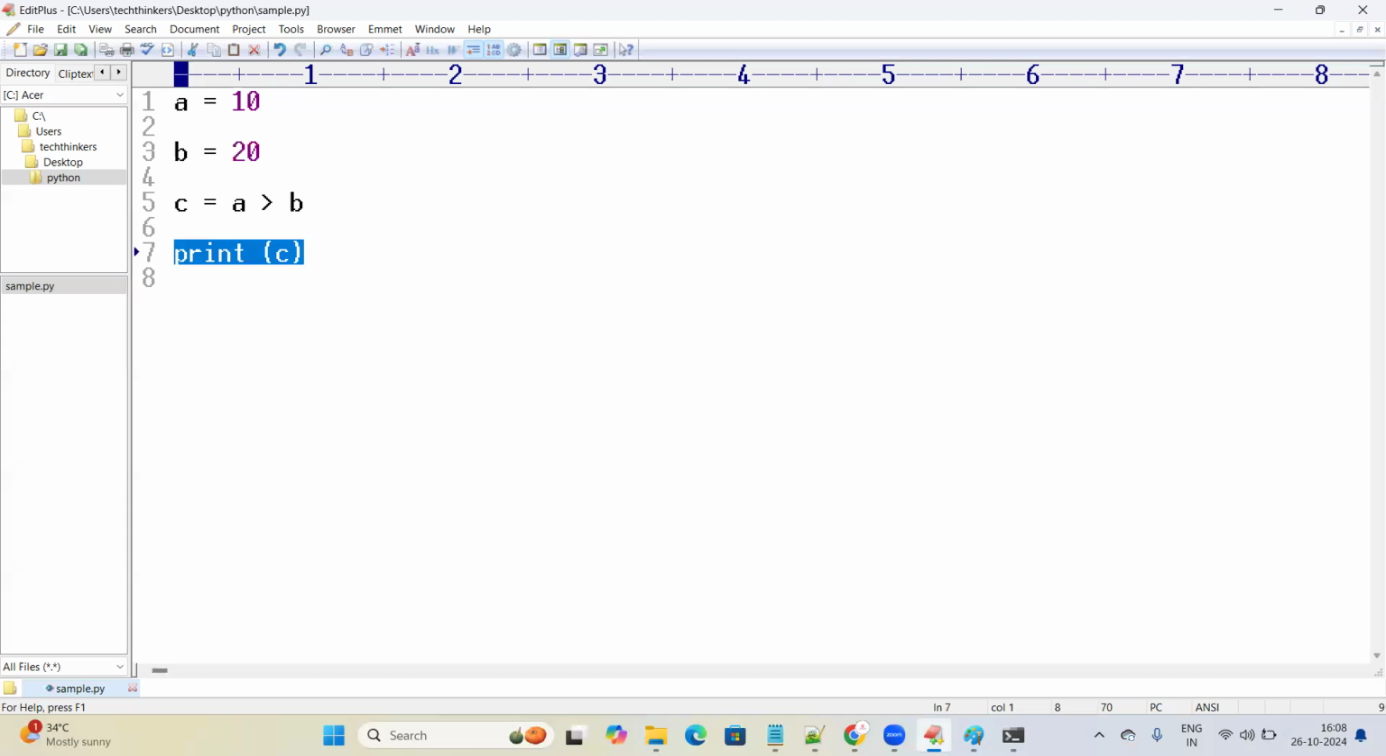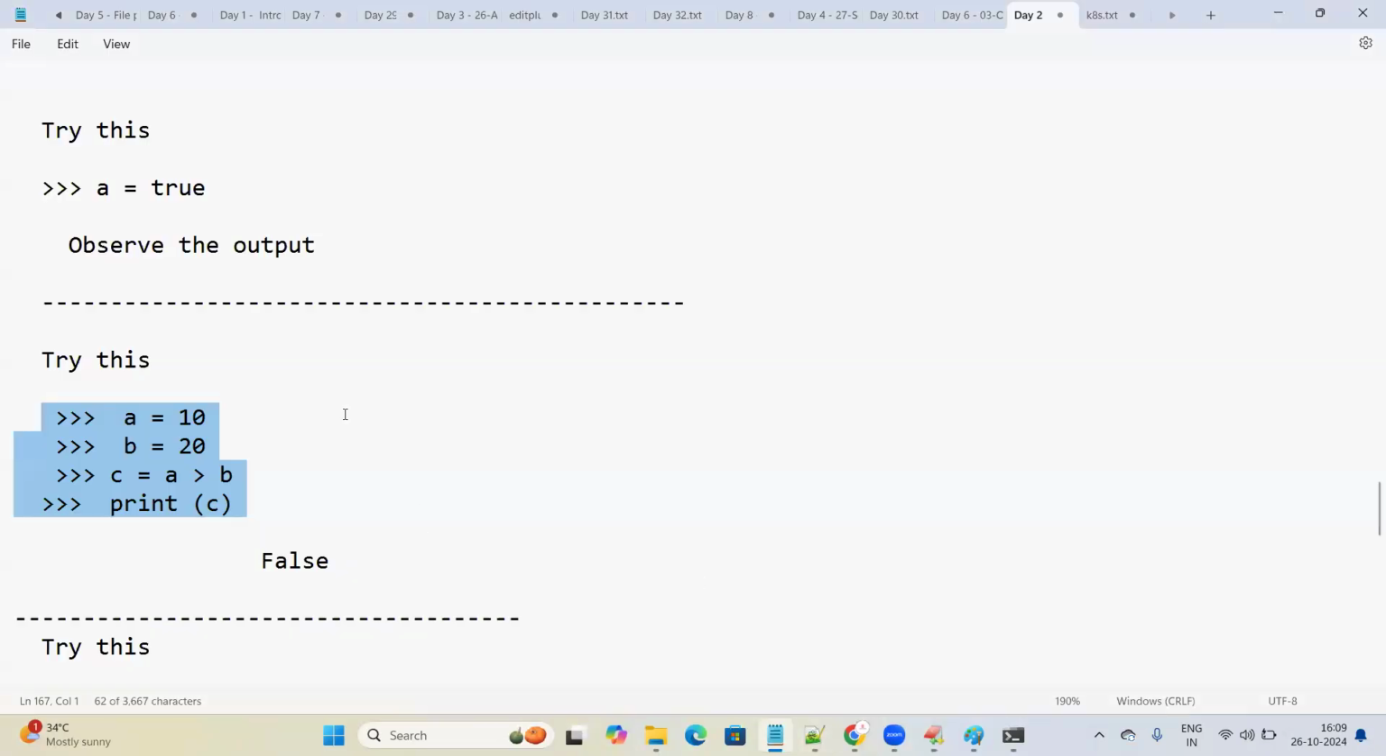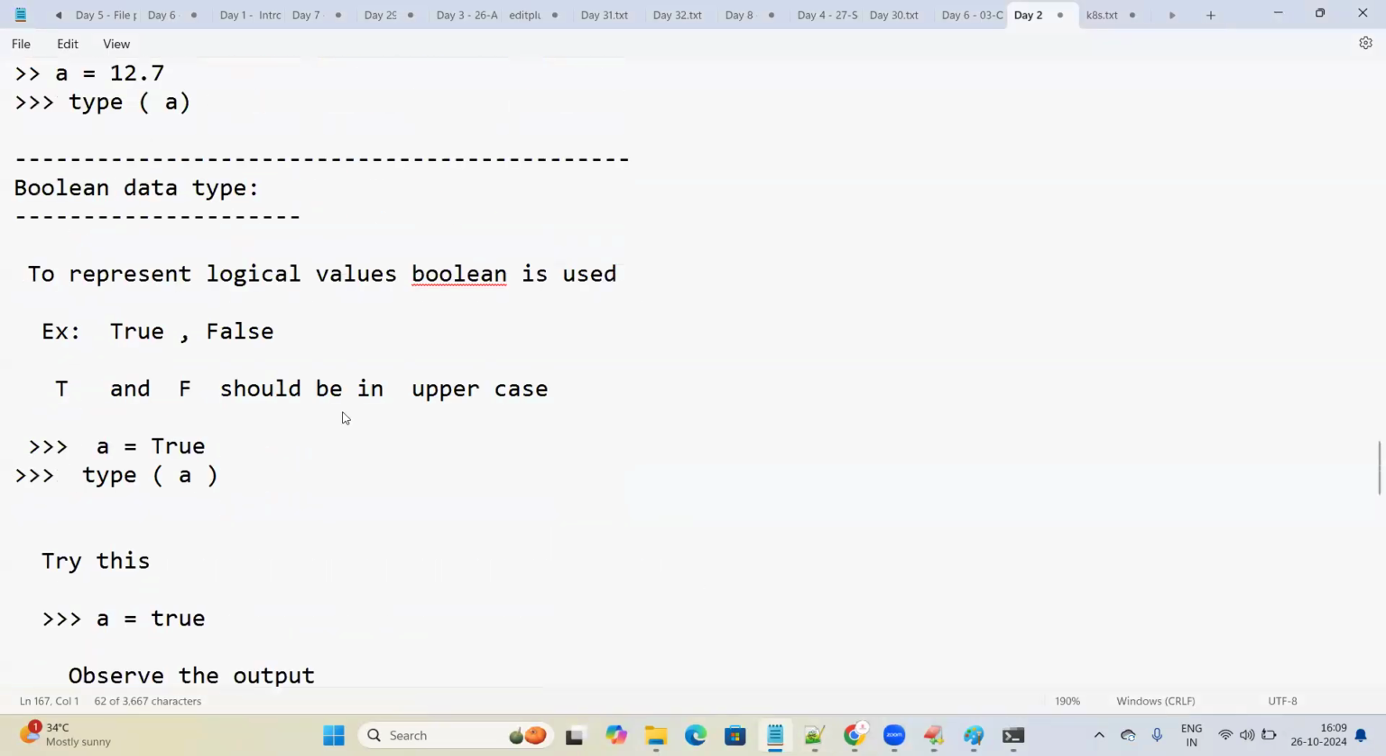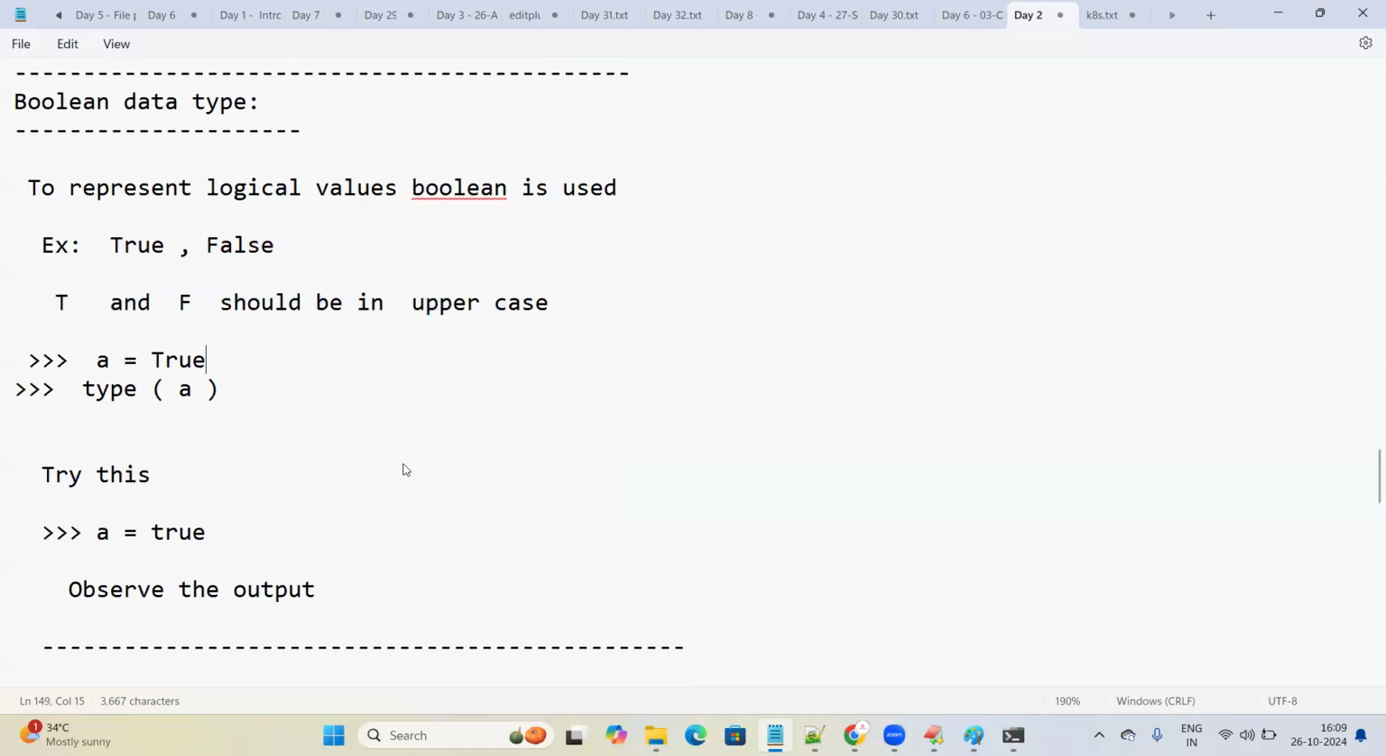This is how we can understand the Boolean data type. To represent logical values, Boolean is used: True or False. These are the Boolean values. If you're using the Boolean values, remember T and F should be in uppercase.